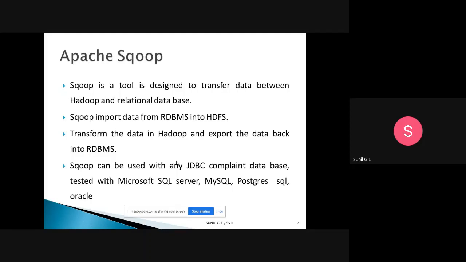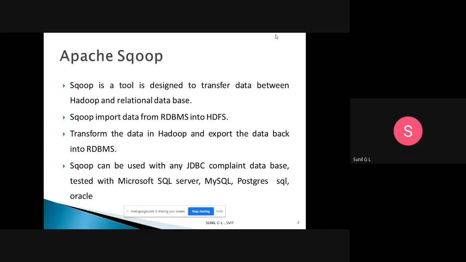This Sqoop is used to transfer the data between Hadoop and a relational database. Whenever you want to transfer the data from RDBMS to Hadoop or Hadoop to RDBMS, at that time the Sqoop tool is used. We call it an import-export tool from or to RDBMS.